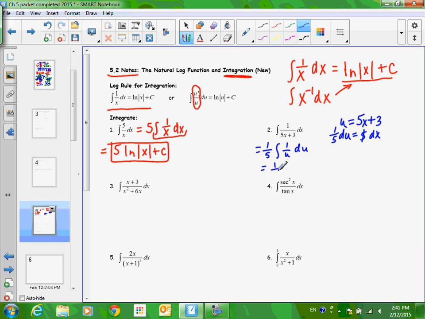So just like before, integral of 1 over u du, that's just natural log of absolute value of u, and then plus c. We have to, our final answer is going to be, instead of u, we have to actually write 5x plus 3.